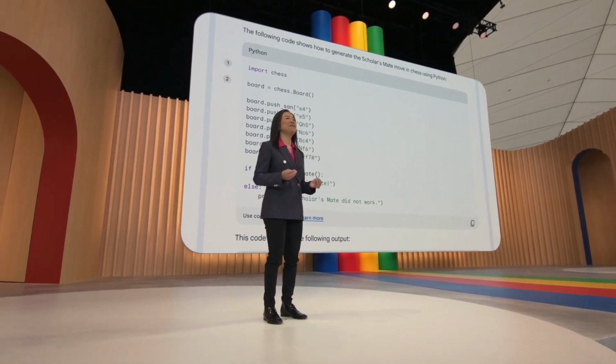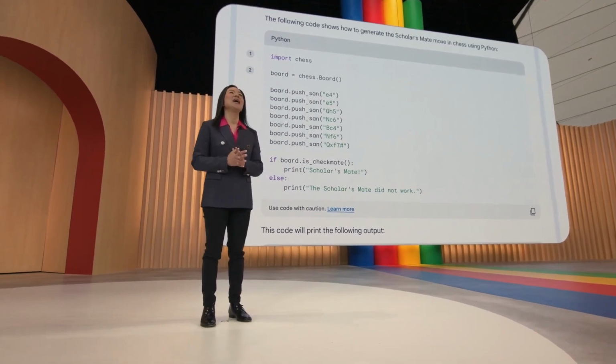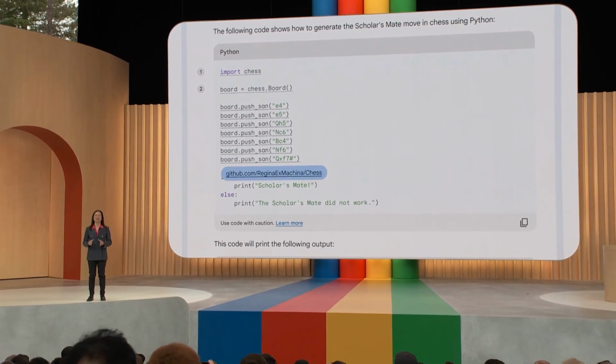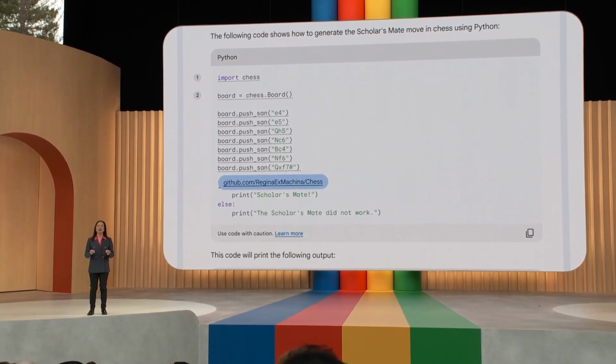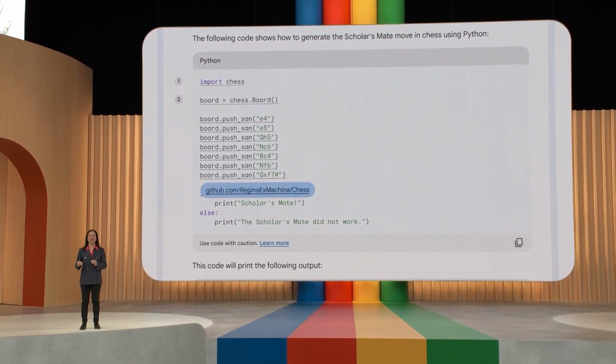We've also heard great feedback from developers about how Bard provides code citations. And starting next week, you'll notice something right here. We're making code citations even more precise. If Bard brings in a block of code, just click this annotation, and Bard will underline the block and link to the source. Now, Bard can also help me understand the code.